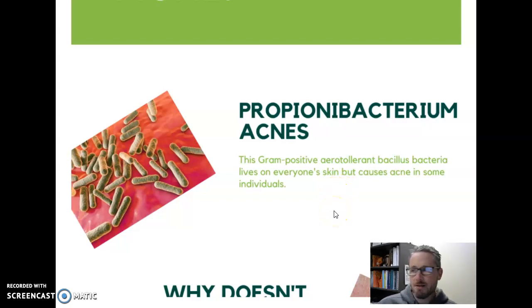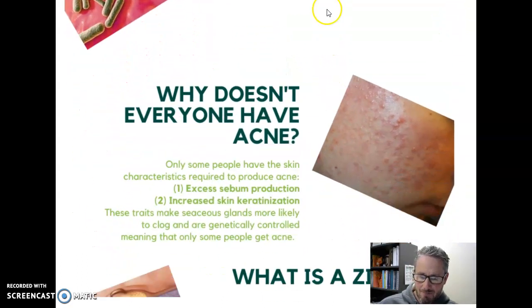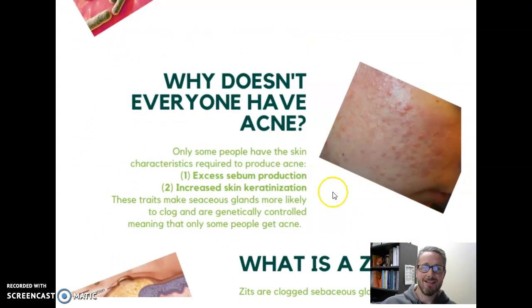So everybody has the bacteria that causes acne. I'm curious why everyone doesn't have acne. So I wanted to include some information about that. So why doesn't everyone have acne? Well, only some people have the skin characteristics required to give them acne. So you need a couple things to have acne: excess sebum production and then increased skin keratinization. These two things together make it much more likely that the sebaceous gland will clog, and these traits are genetically controlled. So again, only some people have these genetic traits that will give them acne.